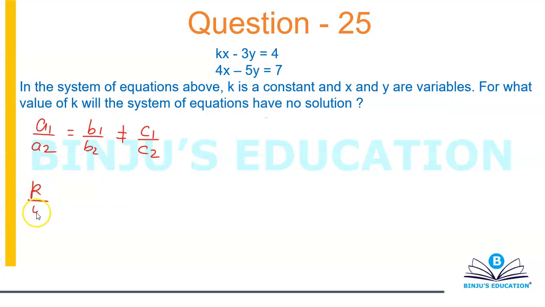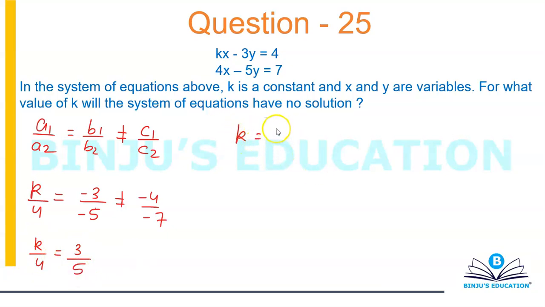Which means k over 4 will be equal to minus 3 over minus 5, and that will not be equal to minus 4 over minus 7. So k over 4 will be equal to 3 by 5. So k will be equal to 12 by 5. So the value of k for which the system of equations has no solution is 12 over 5. And that is your answer to this question.